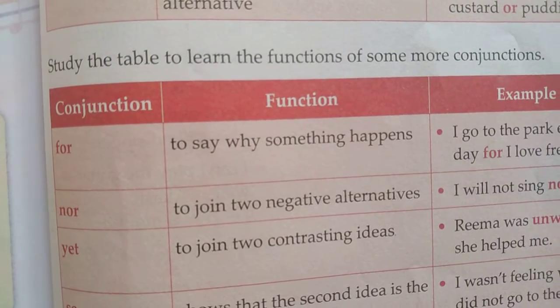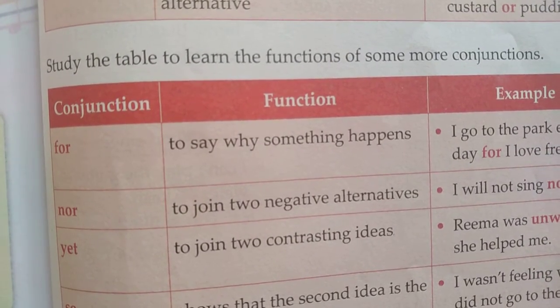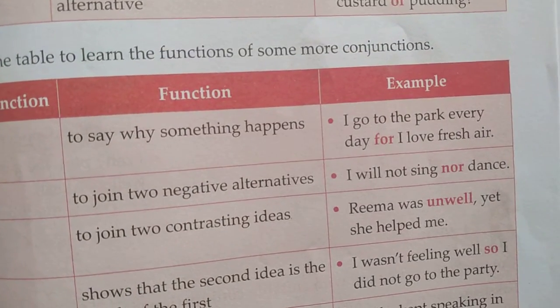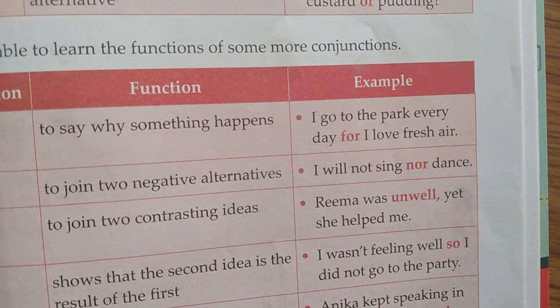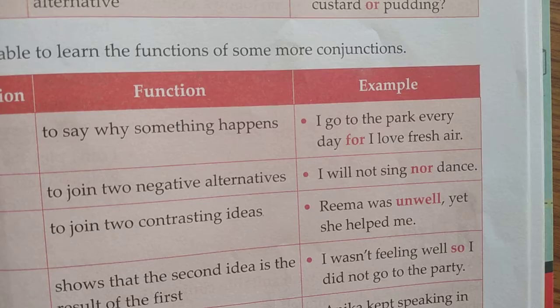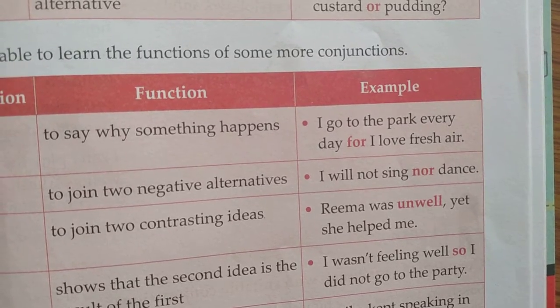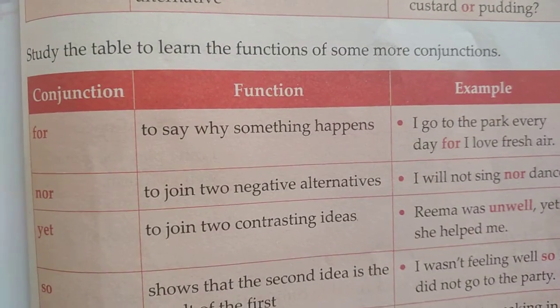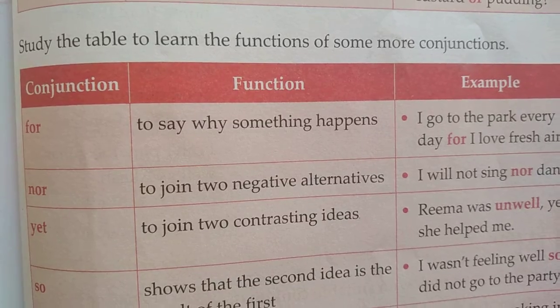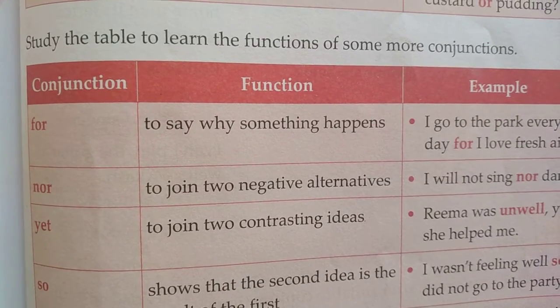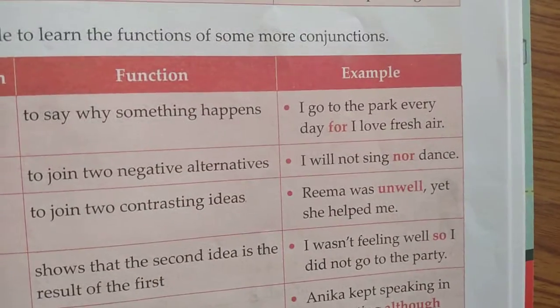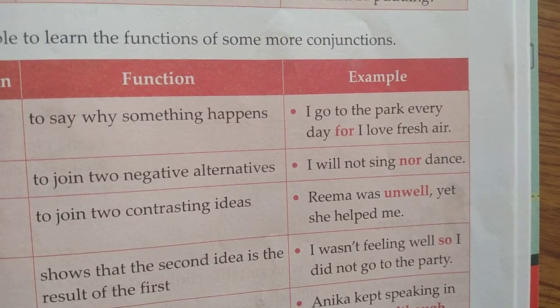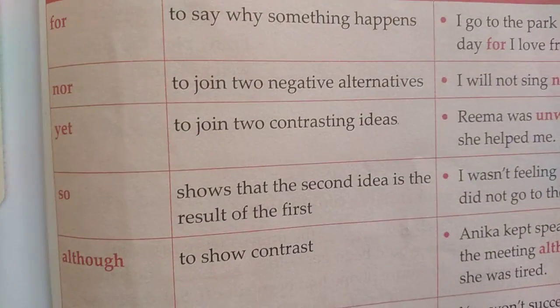Nor, to join two negative alternatives: I will not sing nor dance. Here two alternative negative things are there. Yet, to join two contrasting ideas: Rima was unwell, yet she helped me.